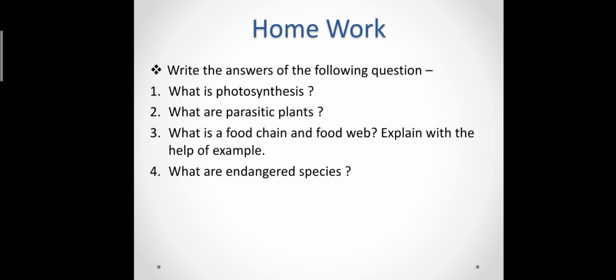Now, the homework is: what is photosynthesis? What are parasitic plants? What is a food chain and food web? Explain with the help of examples. What are endangered species?